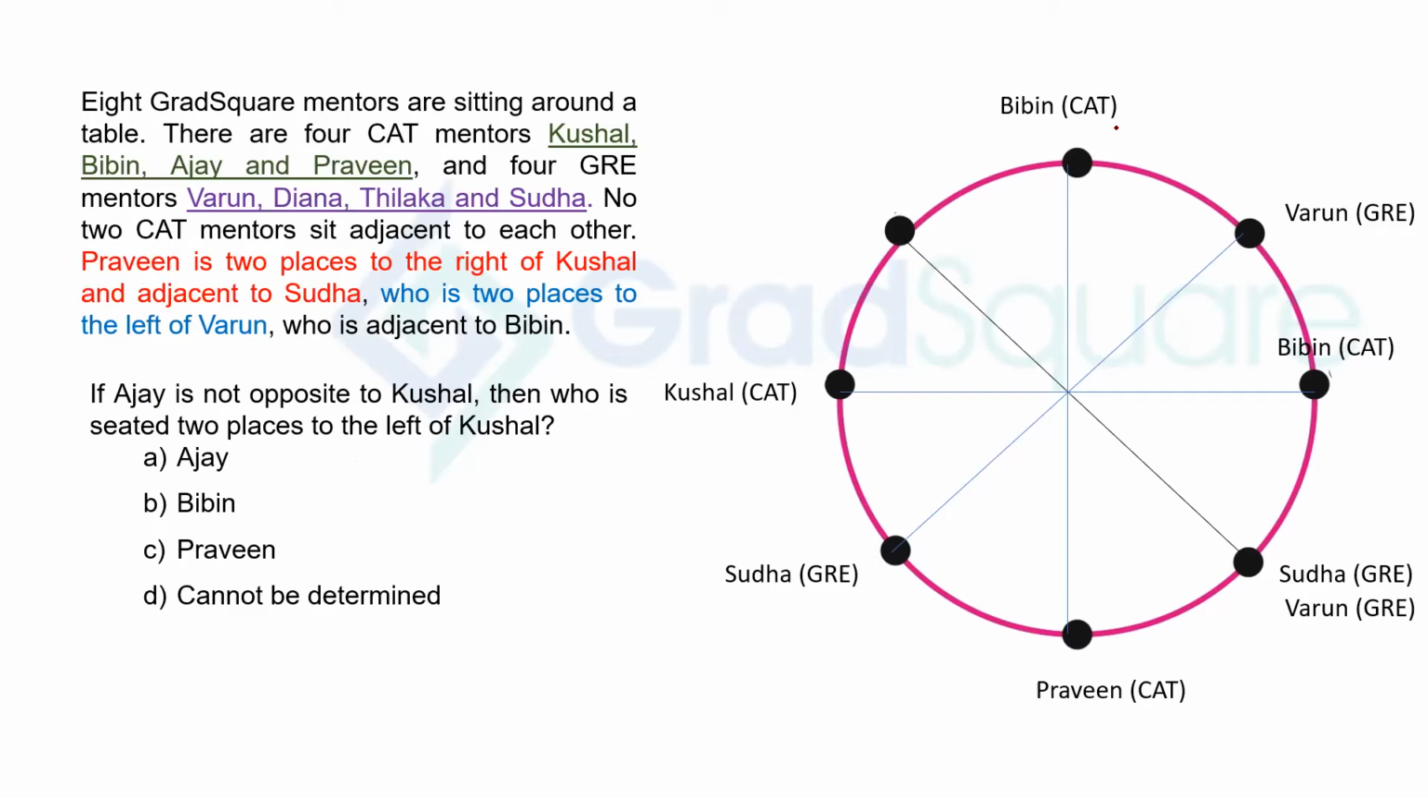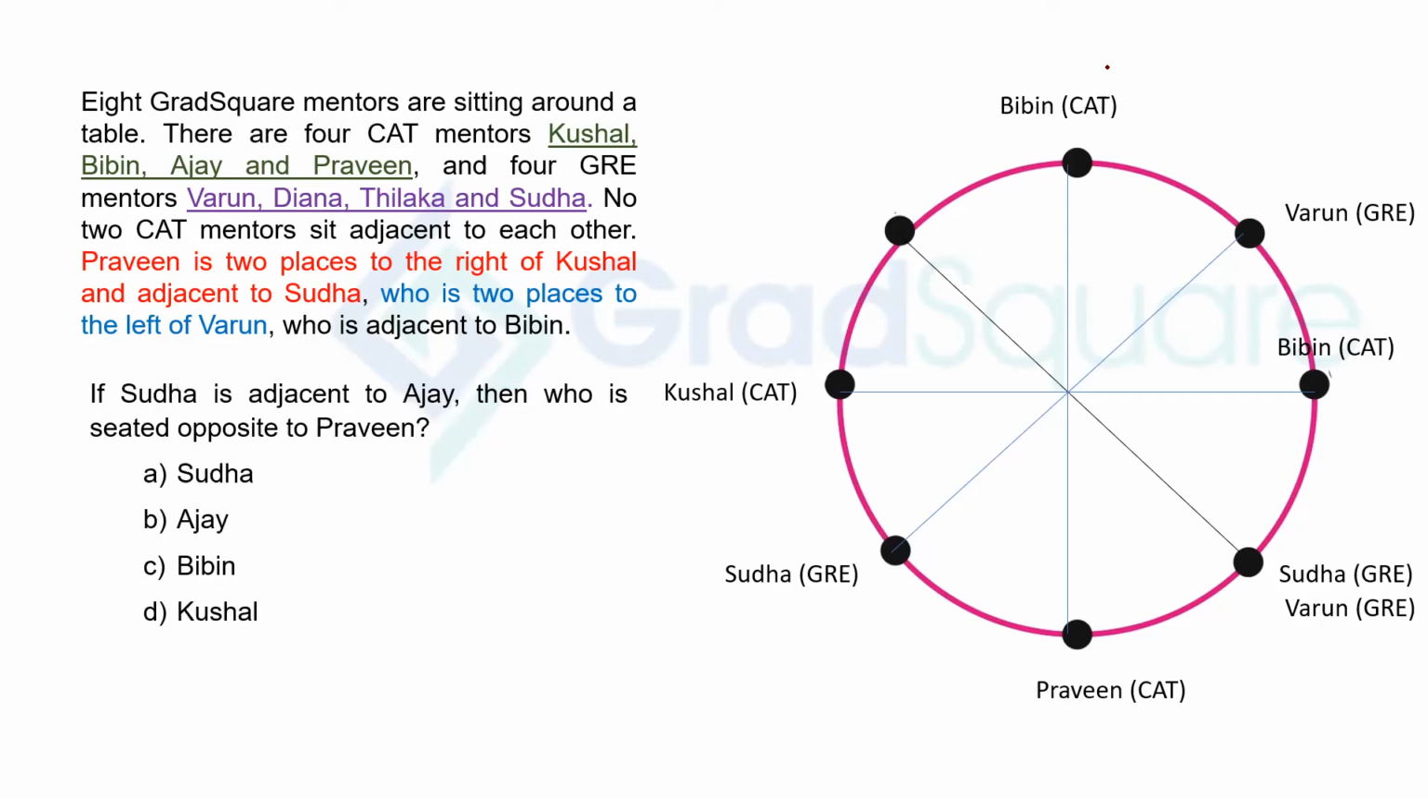So let's look at the question. If Ajay is not opposite to Kushal, then who is seated 2 places to the left of Kushal? Now see, the CAT trainer is here, here, and here. So if Ajay is not going to sit opposite to Kushal, then Ajay is going to be sitting here, isn't it, in this place? Because Ajay is a CAT trainer, correct? So Bibin will not be there. Ajay will be sitting there. Then who is seated 2 places to the left of Kushal? That's Ajay itself. So the answer will be Ajay for this one.